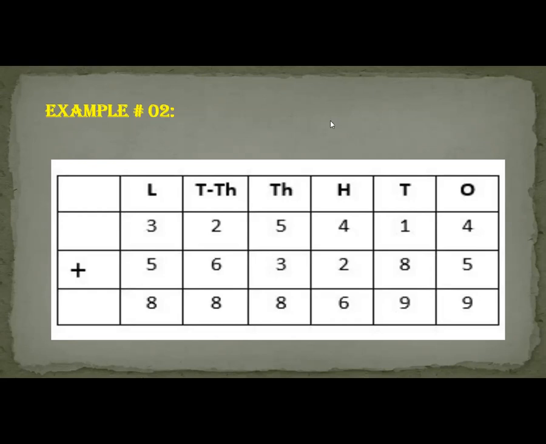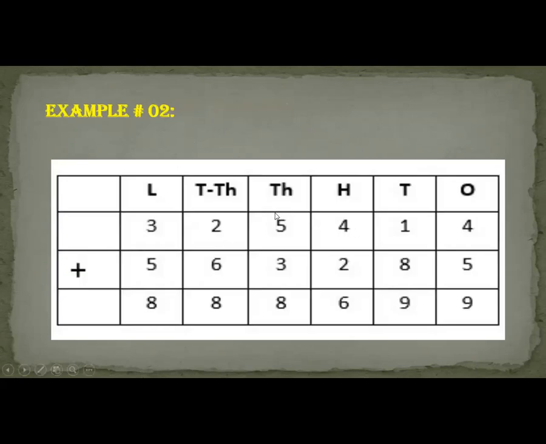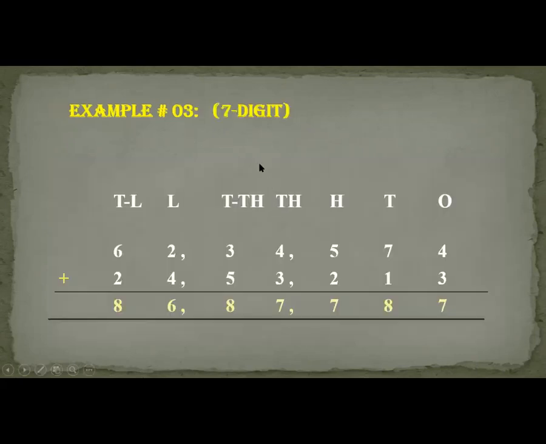Very good, Fatma Gani, 100,000. Yes, excellent. This is all about 6-digit numbers. Now we come to 7-digit numbers. As I told you, in the Pakistani place value chart, a 7-digit number is read as 10 lakhs.